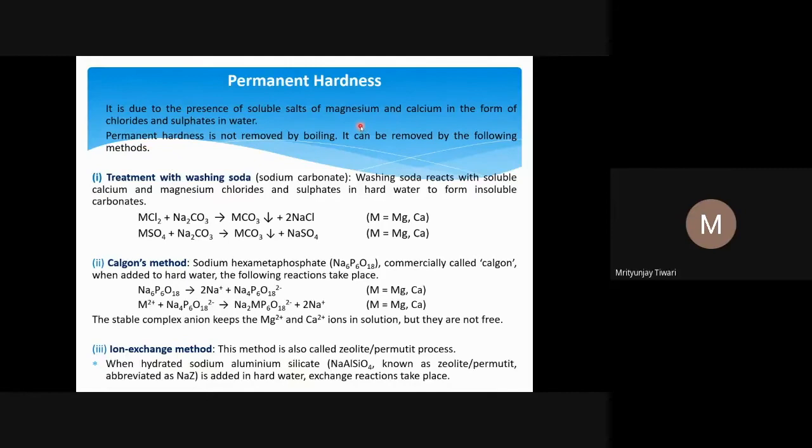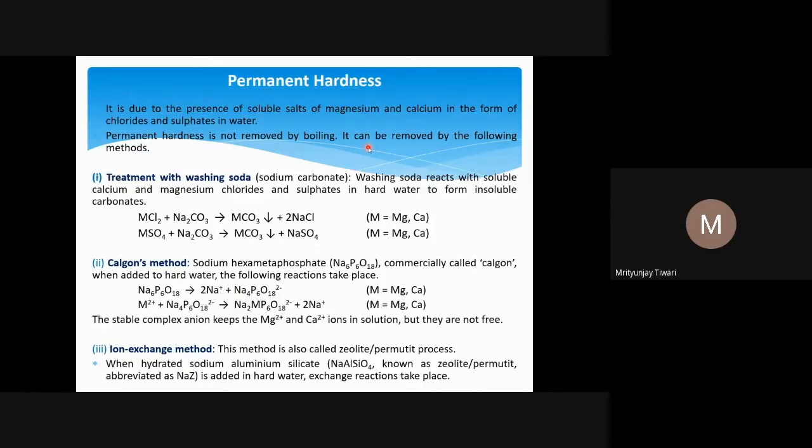Now the permanent hardness is due to the presence of calcium chloride or calcium sulfate, or magnesium chloride or magnesium sulfate. While water runs off the earth's surface, if magnesium or calcium chloride or sulfate is there, they will also go into the water and dissolve there, and that will cause permanent hardness.